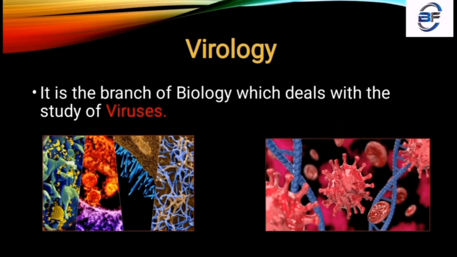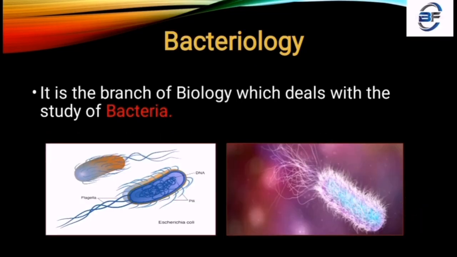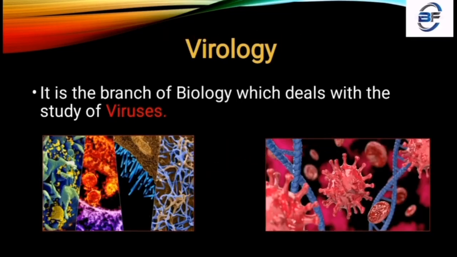So these are the structures of viruses. That means this is a structure of a virus, and this is the structure of our DNA. And in the body there are a number of cells. Blood cells are also there, and here are the virus forms. That means in bodies there are various types of viruses, and diseases attack by all these means. So the study of virus is otherwise known as virology.